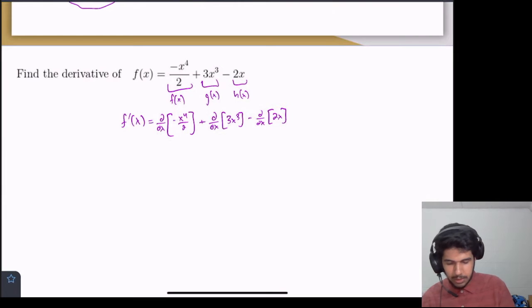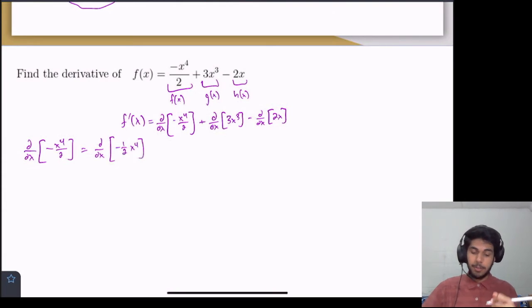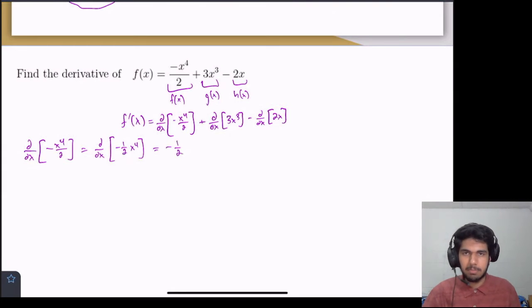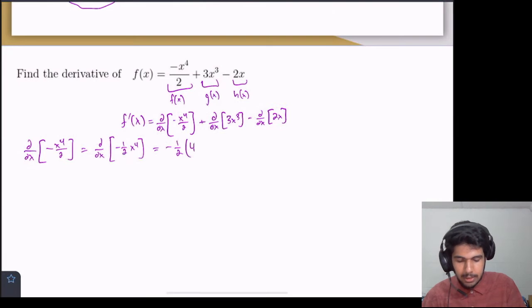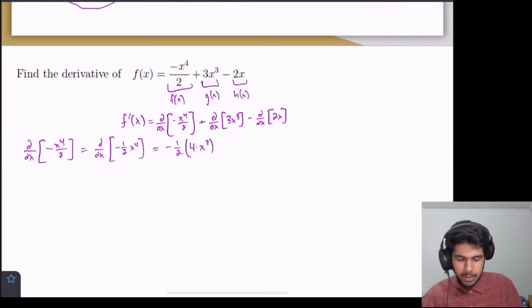So let's do the derivative of the first term first. So -x to the 4th over 2. I'll just write it a little bit cleaner so we can see how we're using the power rule and constant multiple. That's the derivative of this. So the constant comes along for the ride, and I'm going to compute the derivative of x to the 4th now. So by the power rule, that's equal to 4 times x, and then we lower the power by 1, cubed. So that's just equal to -2x cubed.